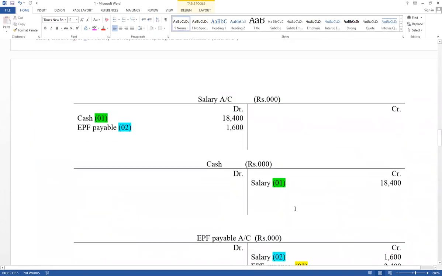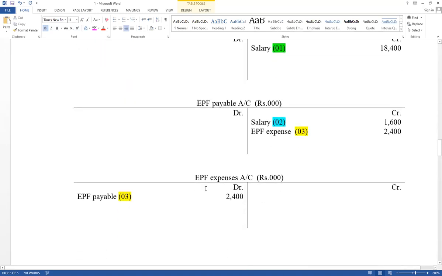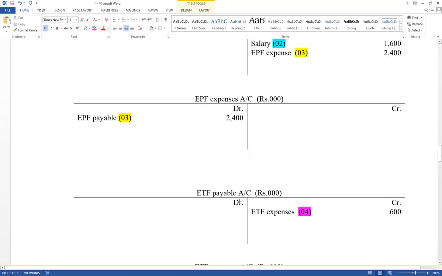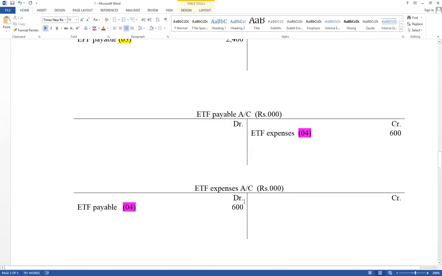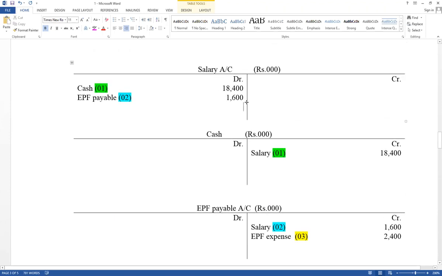Think about ledger accounts, salary. Therefore, this is a salary, total value. Think about debit side increase. All the expense accounts should be closed. Now think about salary expense and EPF expense as well as ETF expense account available. All the expense should be included under administration expense. Therefore, ETF expense accounts, EPF expense as well as salary. Those are the values should be included under administration expense.